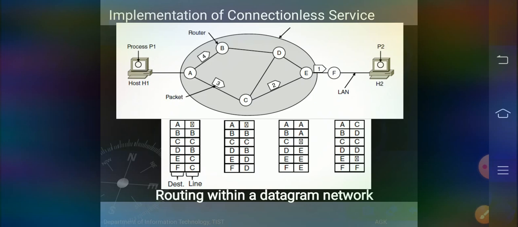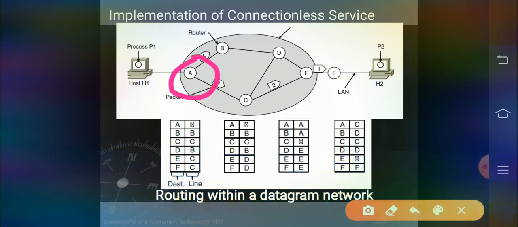Here you can see the two outgoing lines for A router, one to B and another to C. Every incoming packet must be sent along one of these paths, to B or C, right?